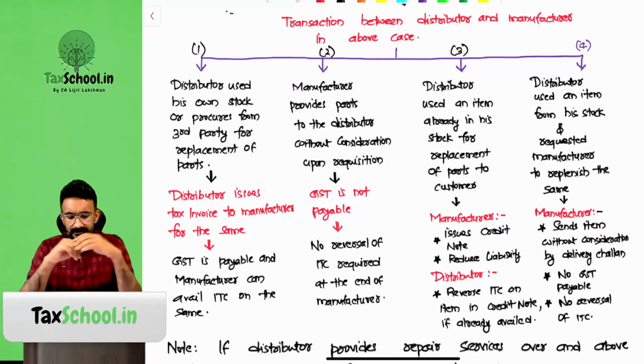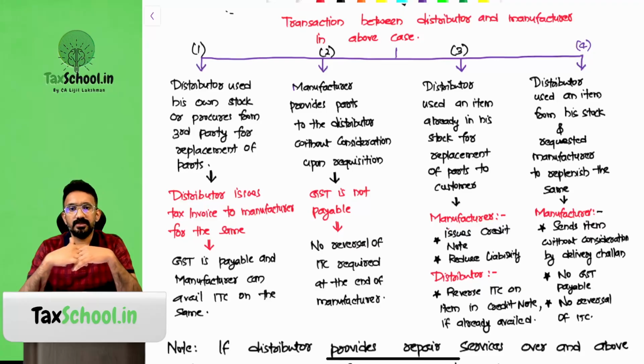Second model, the manufacturer provides parts to the distributor without consideration upon requisition. Now some customer came for replacement. The distributor requested the manufacturer, give me the product. The product is sent to them free of cost. There is no GST payable because there is no consideration paid on that.